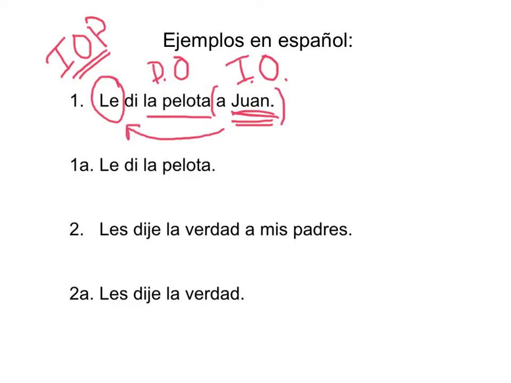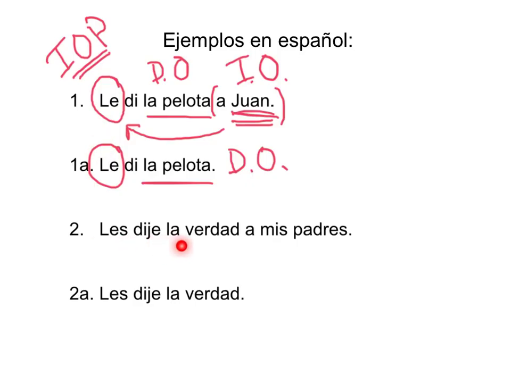So we can see in ejemplo número 2, le di la pelota. La pelota is still the direct object. And this time I've just left out the prepositional phrase. Le di la pelota significa I gave the ball to him, or I gave him the ball.